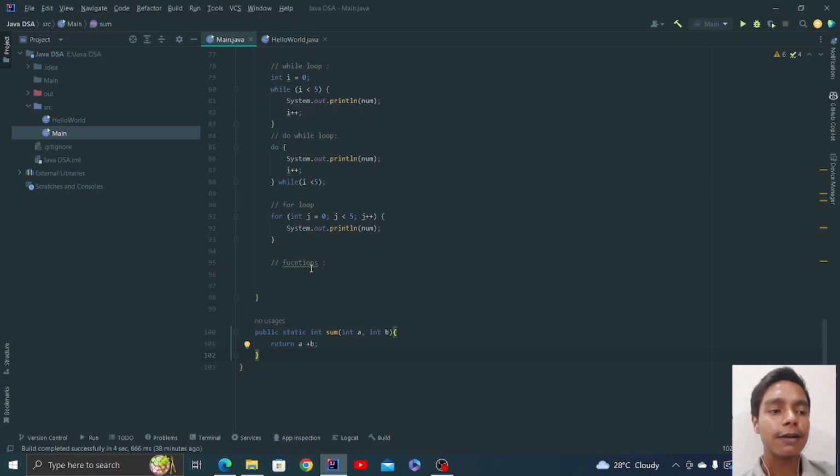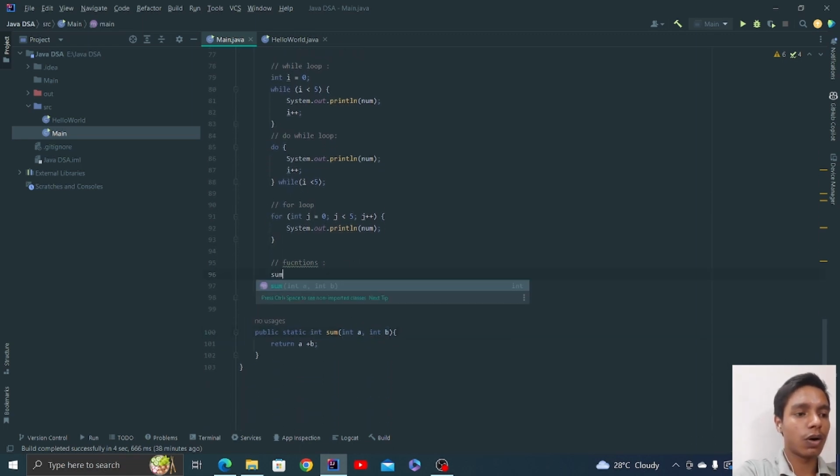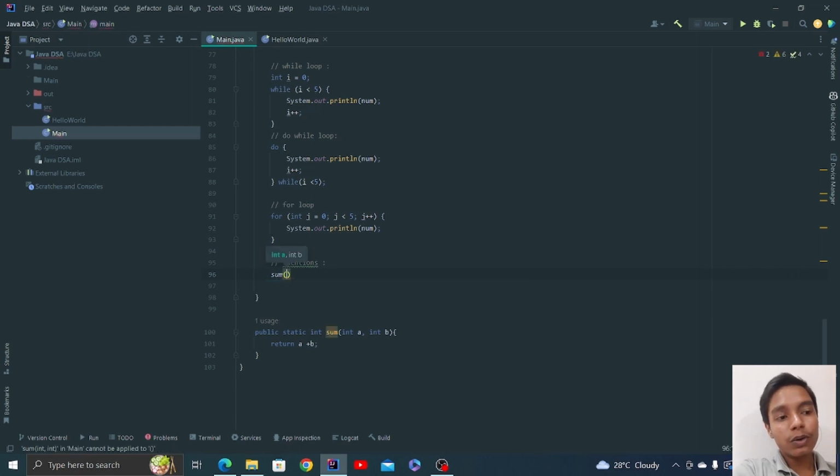Functions basically do some set of work. They take parameters. These are the parameters, meaning I'll take a and b values, which are of integer type. And whenever you call this function, suppose you are calling it over here, you need to pass those a and b values. Suppose I pass 3 and 5 as a and b. You need to pass those a and b values as arguments. Here it is an argument, here it is a parameter.